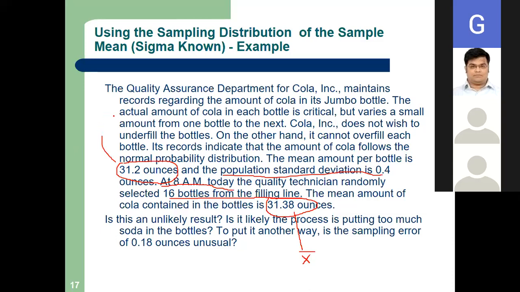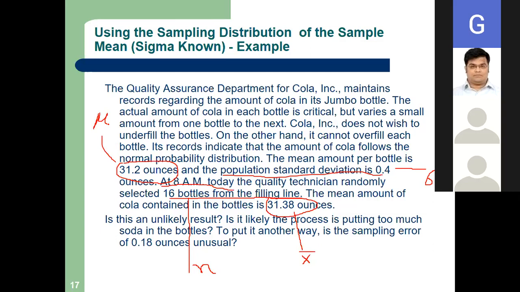So what is my X bar? 31.38. What is my n? 16. Very good. What is my sigma? 0.4. Very good. Can you see my slide? Yes, sir. What is my mu? 31.2. Yes. Is it clear now? Yes, sir. It's clear.